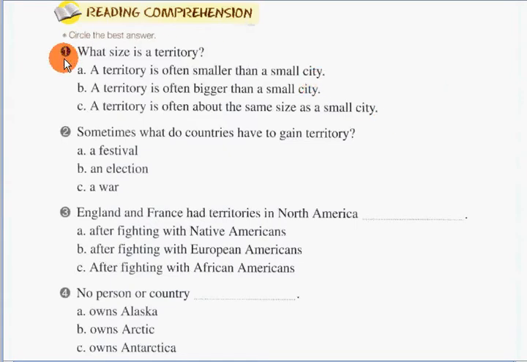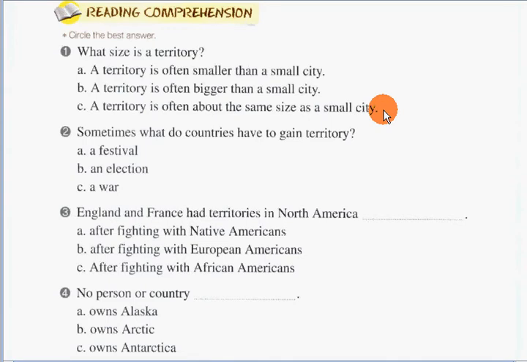Number 1. What size is a territory? A. A territory is often smaller than a small city. B. A territory is often bigger than a small city. And C. A territory is often about the same size as a small city.